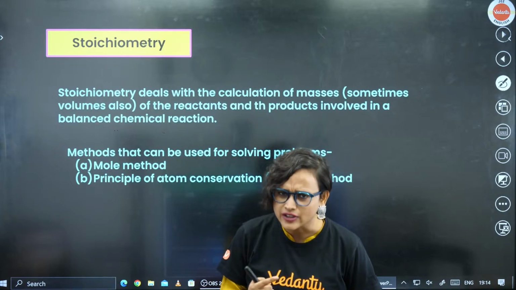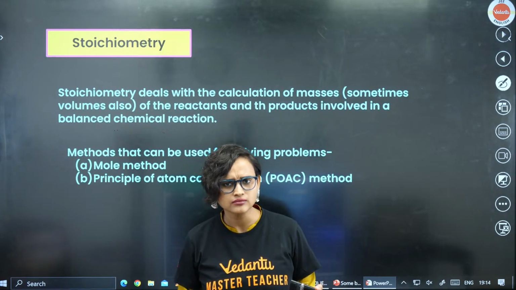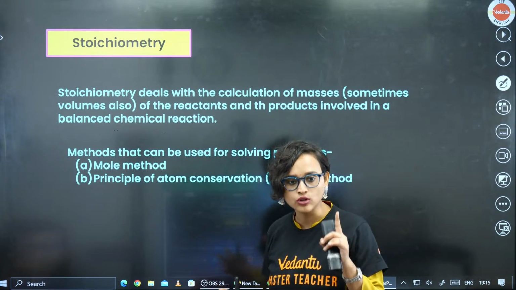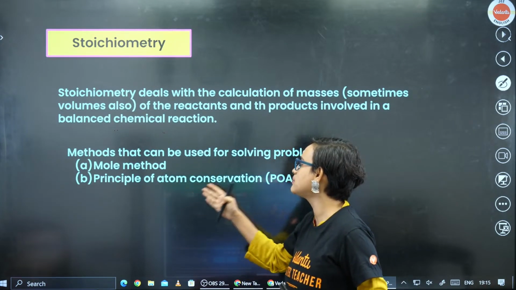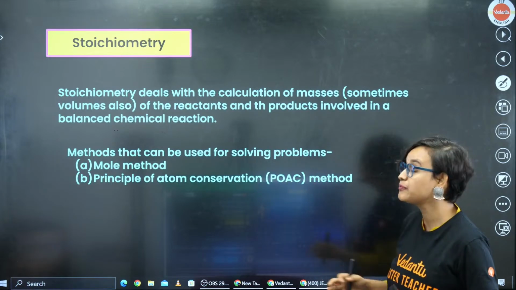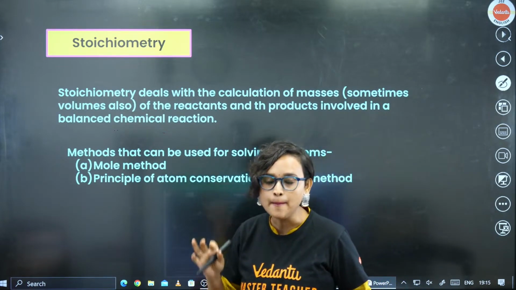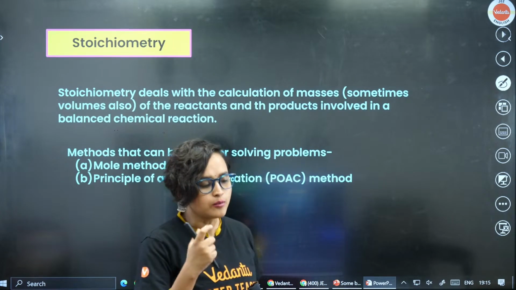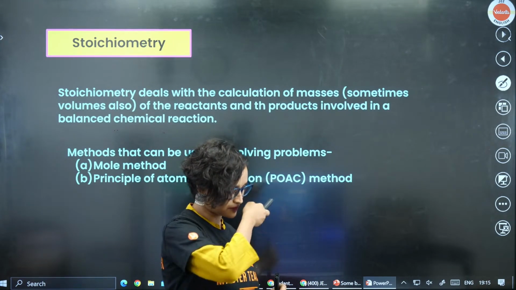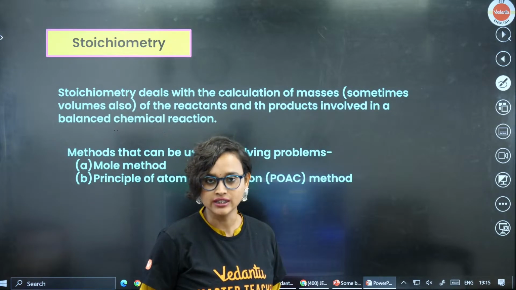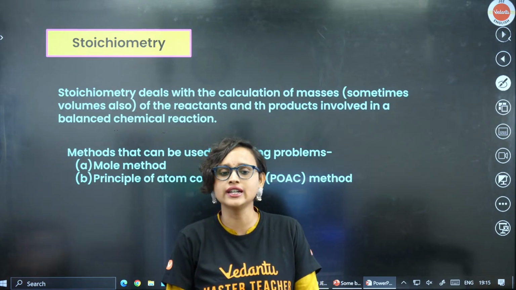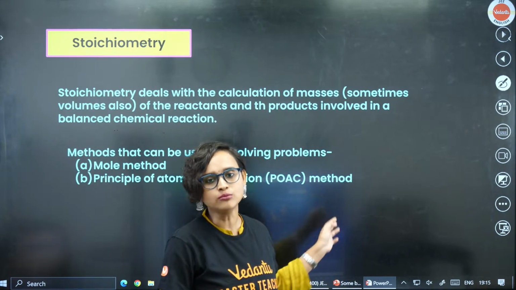Now, obviously, there are different methods for you to be able to calculate. Two of them I have noted down. One is the mole method and the other one is the principle of atom conservation, that is the POAC method. If you get a question from this topic in your JEE, then probably it will be from one of these methods.